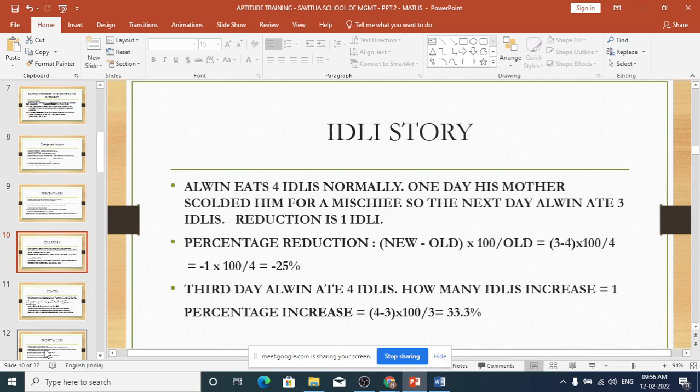It comes to 33.3%. I'll tell you, 98% of the students will write again 25%. And it is wrong. So that is why it is called an idli story. You have to remember this idli story. Originally, when it came down from 4 to 3, the reduction was 25%. And when it went up from 3 to 4, the increase was 33%, because the base, the denominator value, was small.